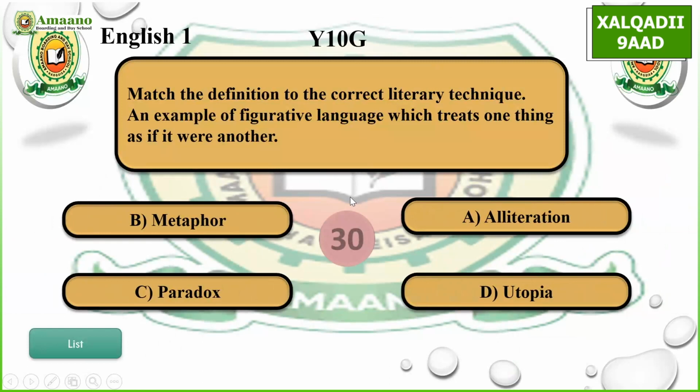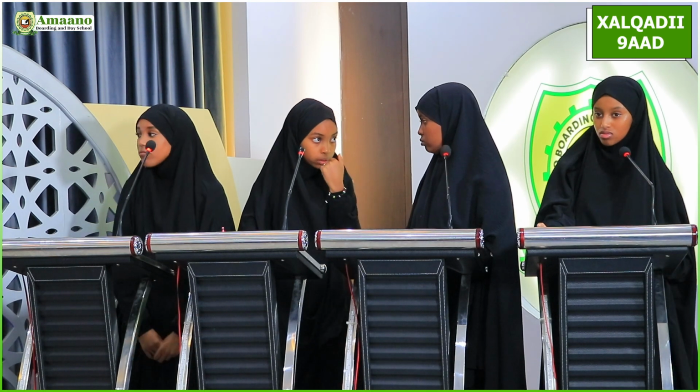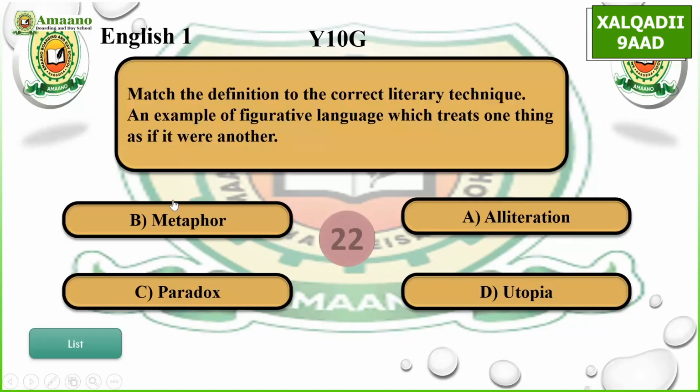Year 10 girls, pick a question. English 1. Match the definition to the correct literary technique, an example of figurative language which treats one thing as if it were another. A, alliteration, B, metaphor, C, paradox, D, utopia. B. B, correct.